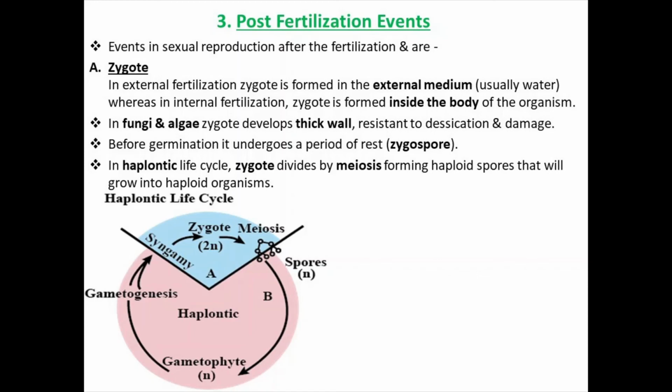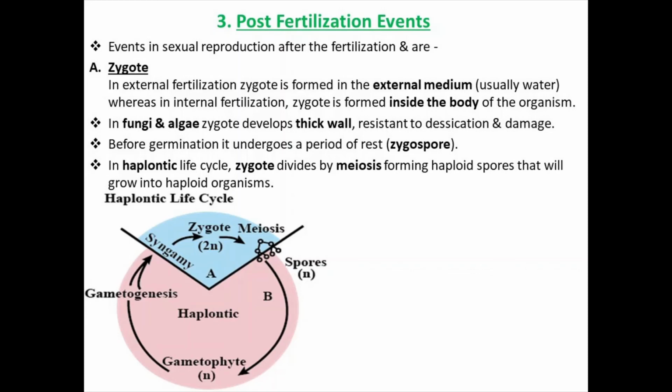Zoospore is formed in asexual reproduction and it is by mitosis. Zygospore is formed in sexual reproduction and involves meiosis.